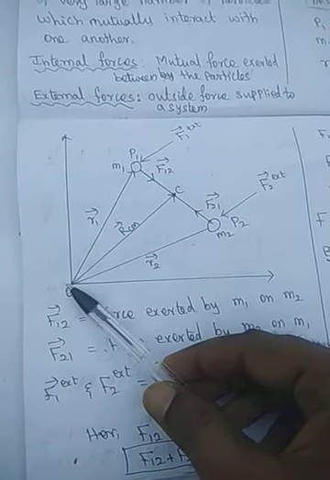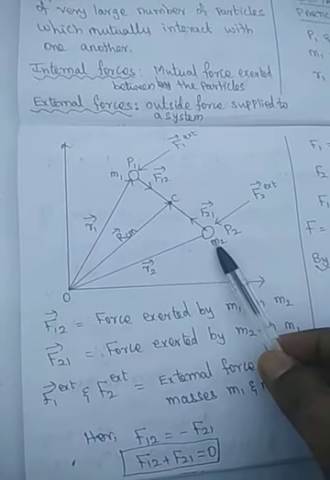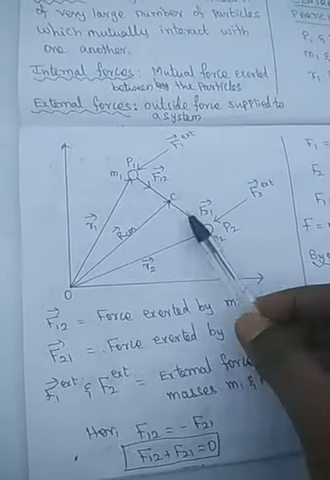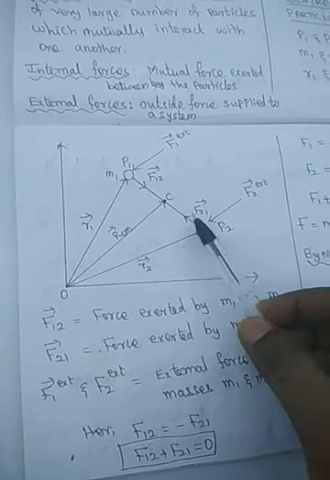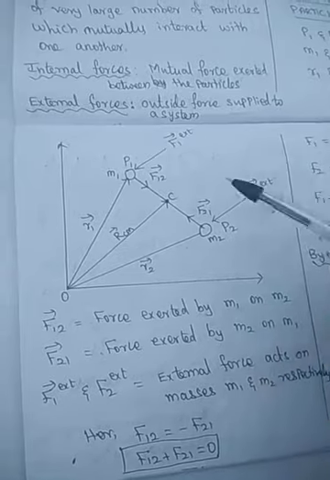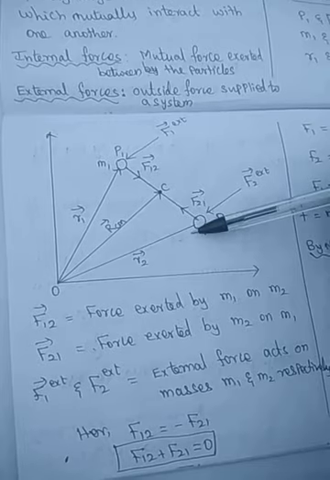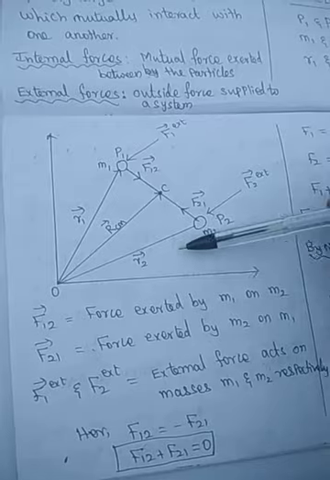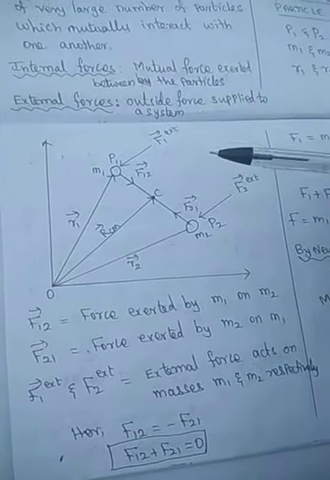The picture shows this is the origin. This is particle 1 with mass m1 and particle 2 with mass m2. There is a mutual attraction between mass 1 and mass 2. F12 is the force exerted by mass m1 on m2, and the force exerted by m2 on m1 is F21. Again, F12 is the force exerted by m1 on m2, and F21 is the force exerted by m2 on m1. There is a mutual interaction between the particles, so these two particles combine to form a system as per the definition.